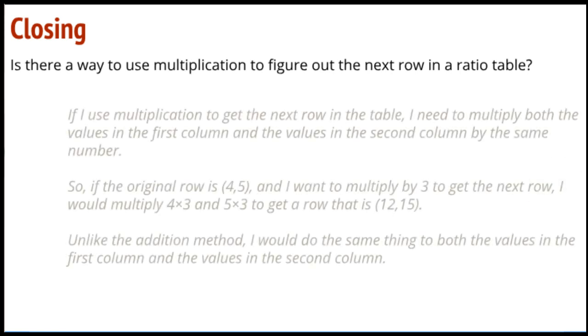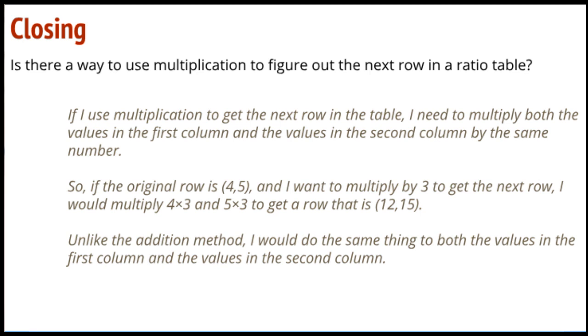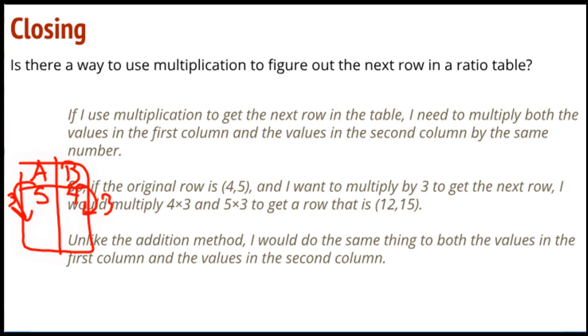All right, multiplication. If we use multiplication to get to the next row on the table, we need to multiply both the values in the first column and the values in the second column by the same number. So I've got A to B, 5 to 4, multiply by 3, multiply by 3, and I've got 15 to 12.